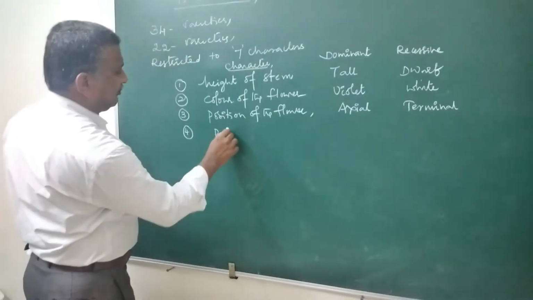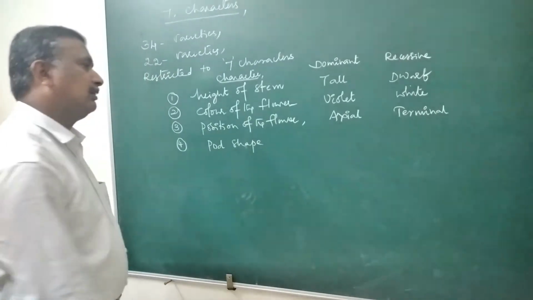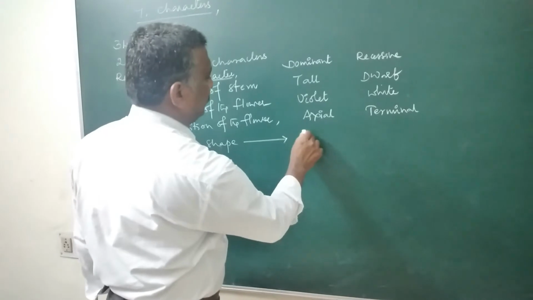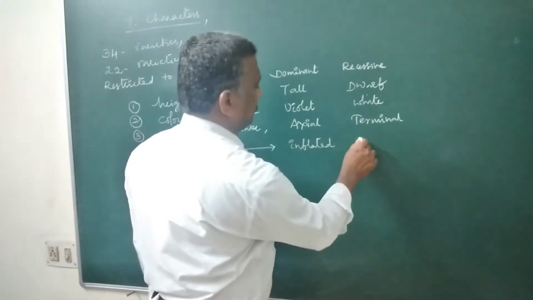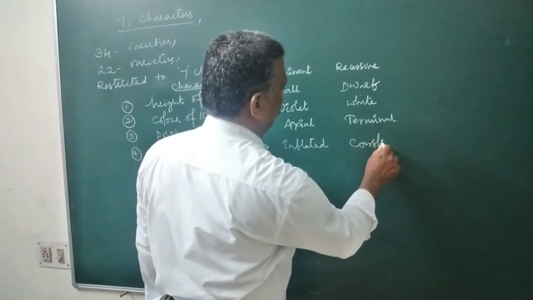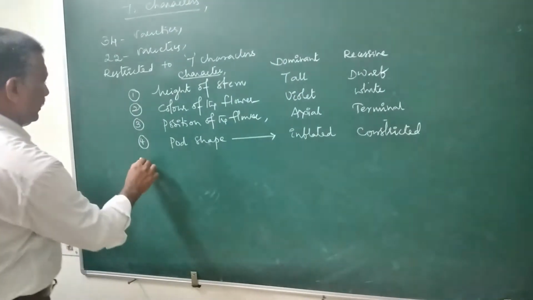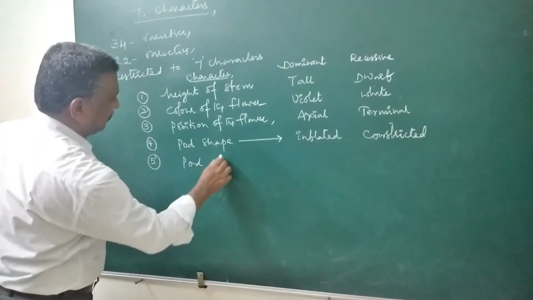Then pod shape, shape of the pod. Here always it will be inflated. Here is constricted. Then pod color.